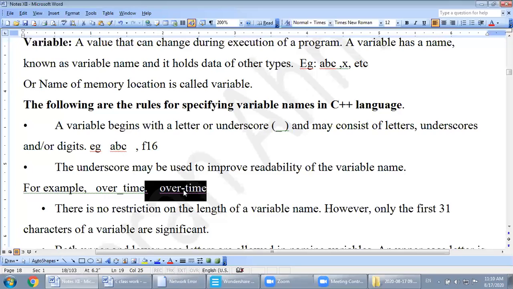If you want to join two words into a single word, you should use the underscore symbol. Now, if you don't want to use the underscore symbol, skip it, but there must be no space. This is written overtime, but for readability, it is a very poor variable name. It is acceptable, but a poor variable name.